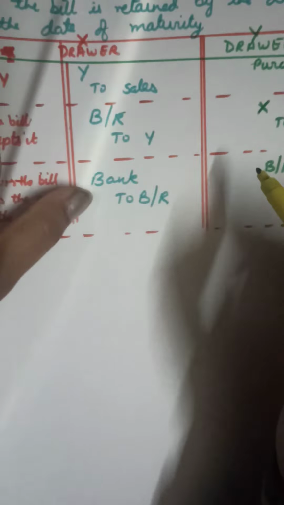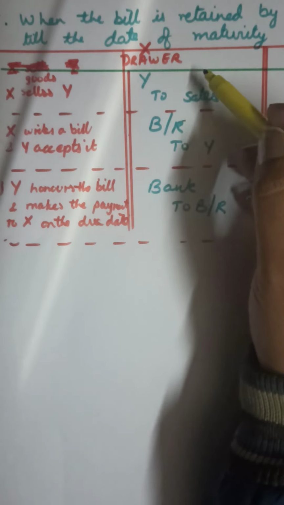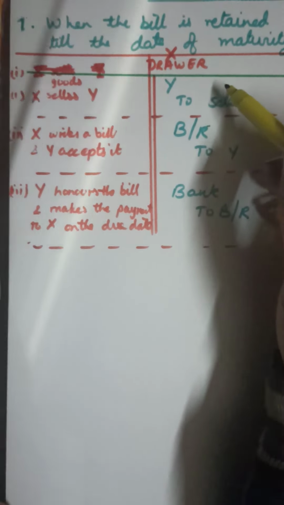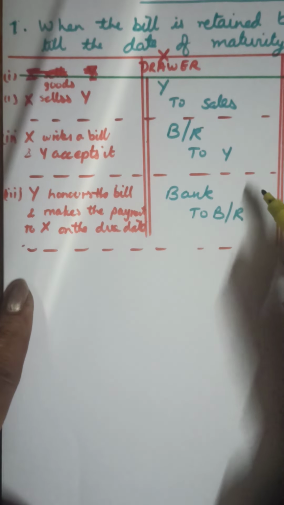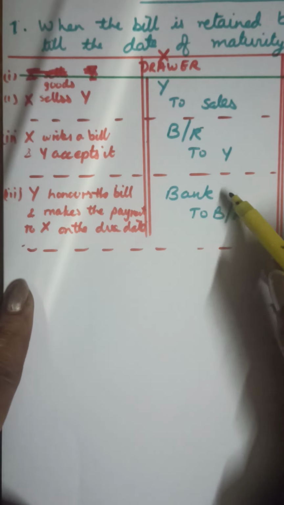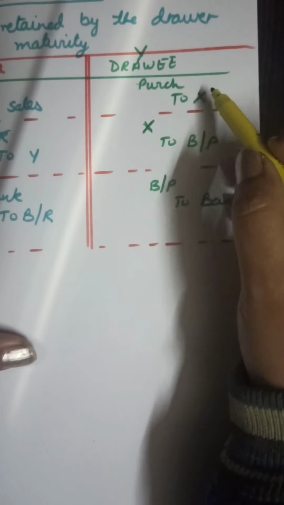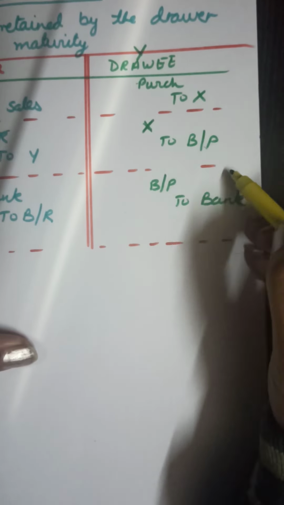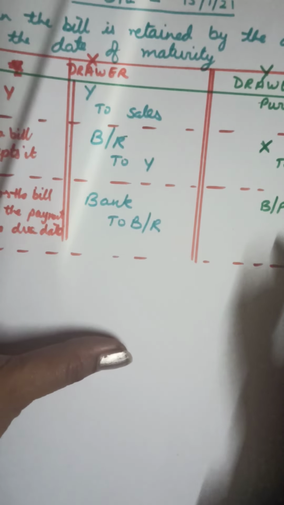I hope it is clear. I repeat the entries. In the books of X first: Y to sales. When the acceptance is received, BR to Y. And when the payment is made, bank to BR. Now in the books of Y: purchases to X, X to bills payable, and bills payable to bank. I hope the entries are clear.